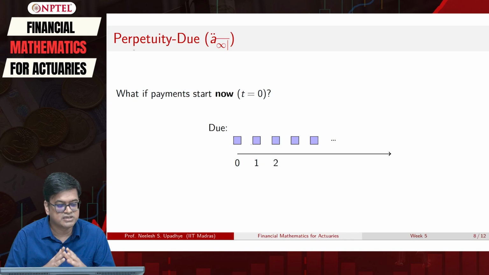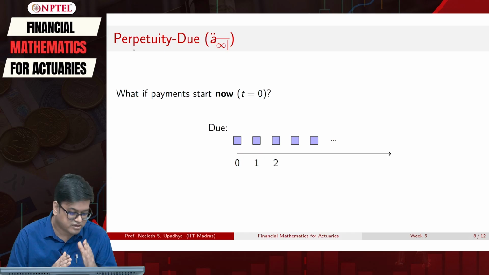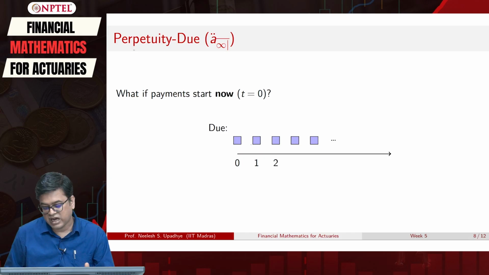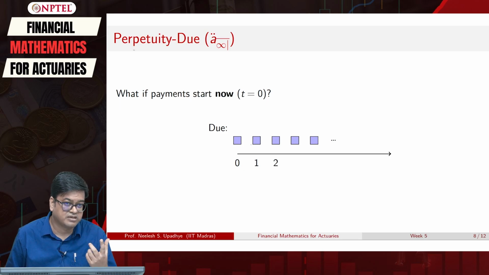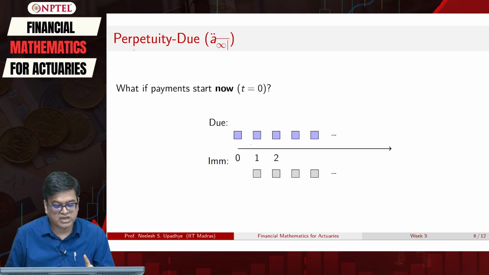What is the difference? When I want the payment to start immediately, I need that much more capital that I need to pay. That's the only difference. If we contrast this with immediate payment, we were allowing the interest to accumulate over one time period. Now we are not allowing that interest to accumulate over one period.